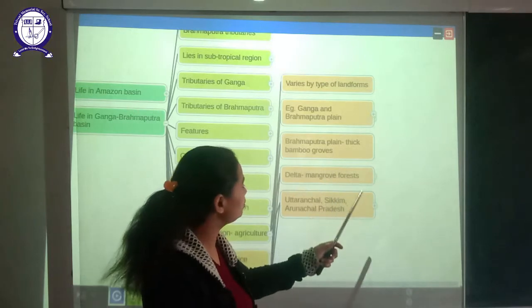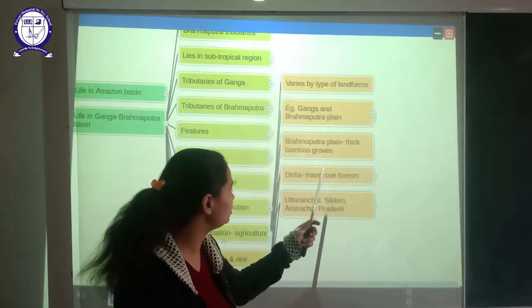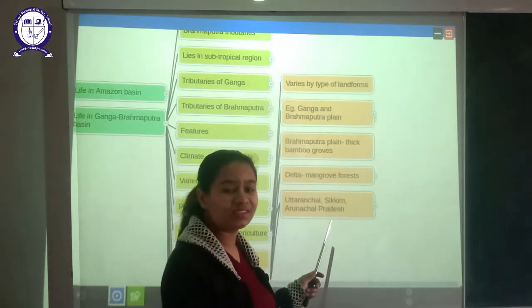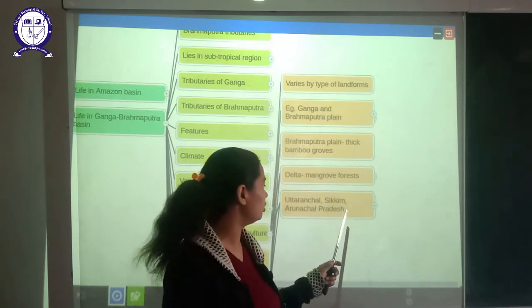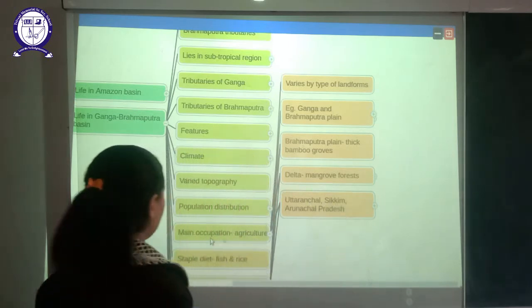Bamboo groves are also seen here, and mangrove forests are also seen here. In which areas are these found? In Uttaranchal, in Sikkim and in other regions as well.